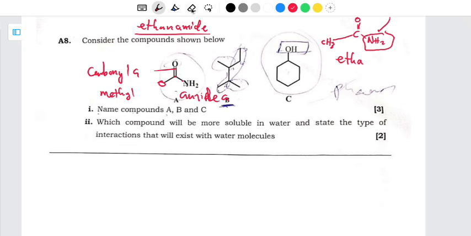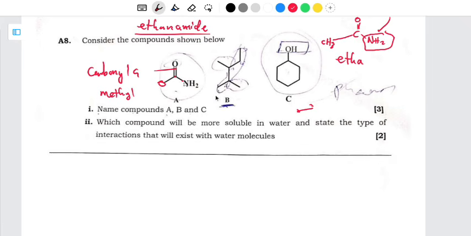Then what about B? So for B, let me start with the alkanes. Whenever you see a dot, this is methane. Whenever you see a line like this one here, this is ethane, because we have carbon number 1 and carbon number 2. So this is how we count. So let's count the number of carbons in the longest chain here, so that we can name this one.